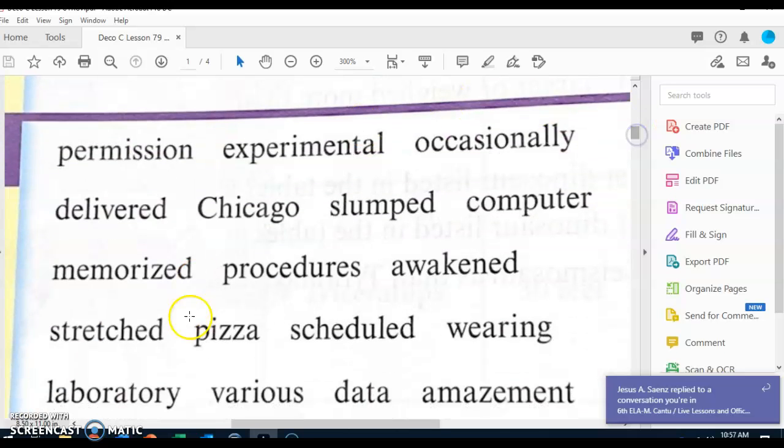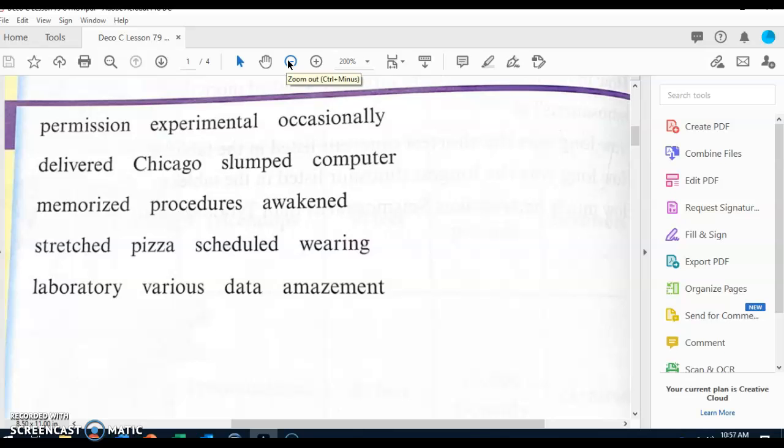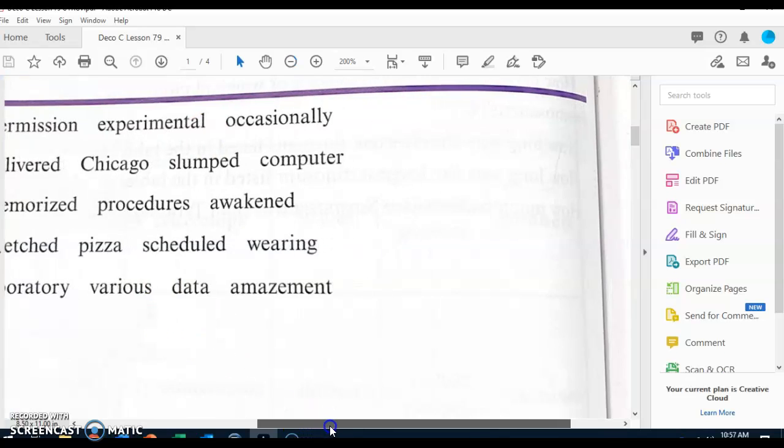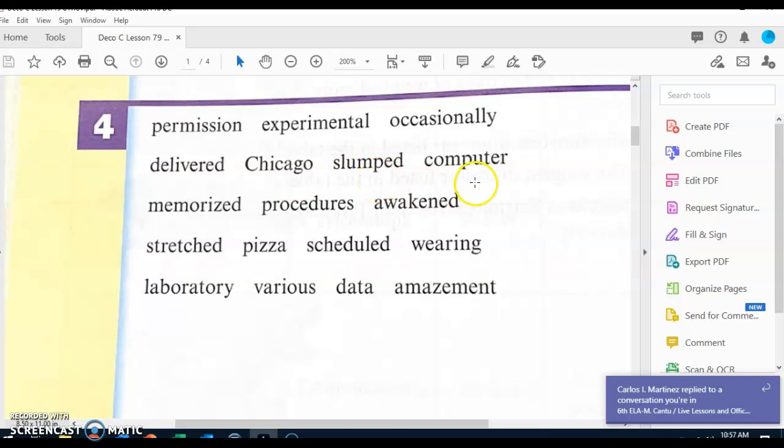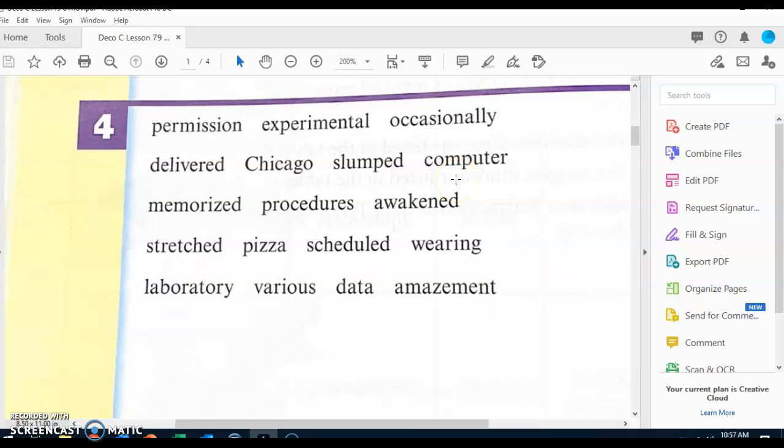Let's go ahead and look at part number 4. Now, first word, permission. Next word, what word? Experimental. Next word, what word? Occasionally. Next word, what word? Delivered. Next word, what word? Chicago. Next word, what word? Slumped.